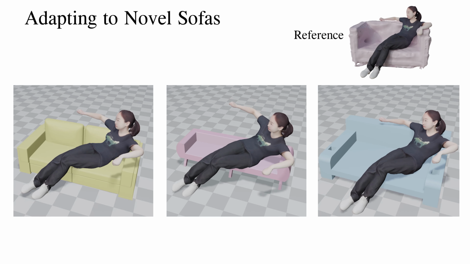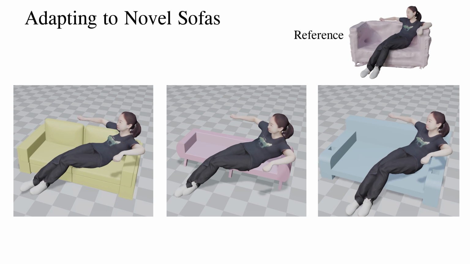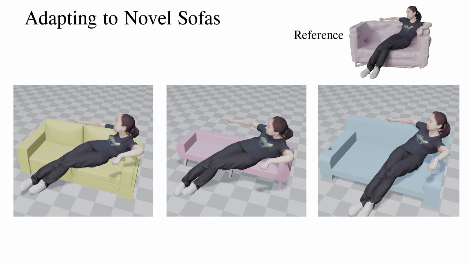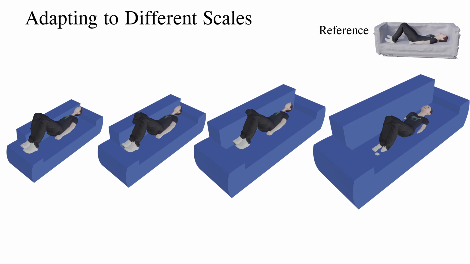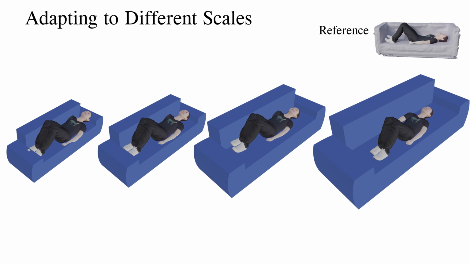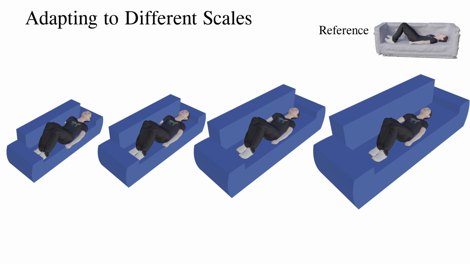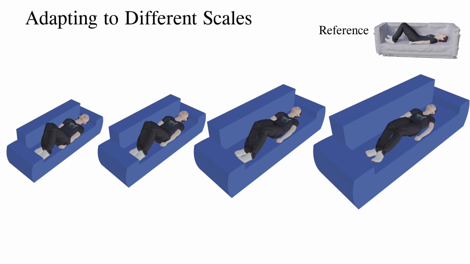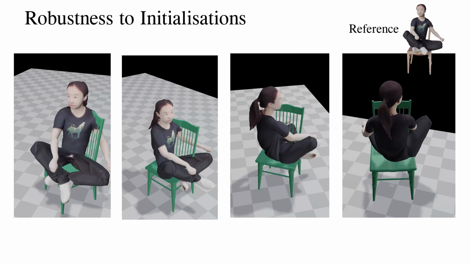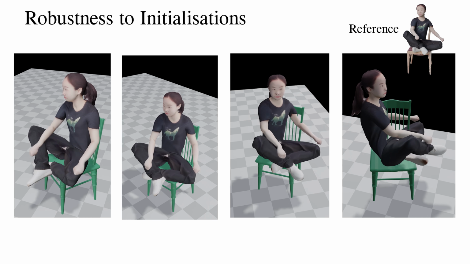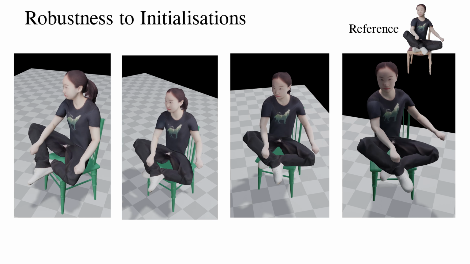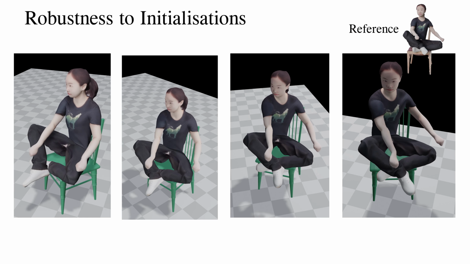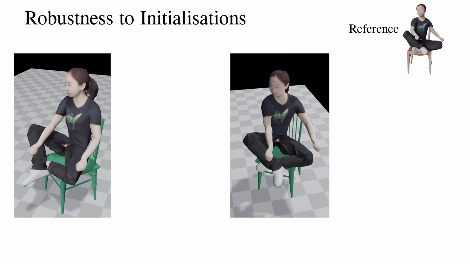With the same reference pose, the goal pose varies according to different sofa geometries. This animation shows that we are robust to scale changes. The skeletal pose descriptor is SE(3) equivariant. It is robust to orientation perturbations.